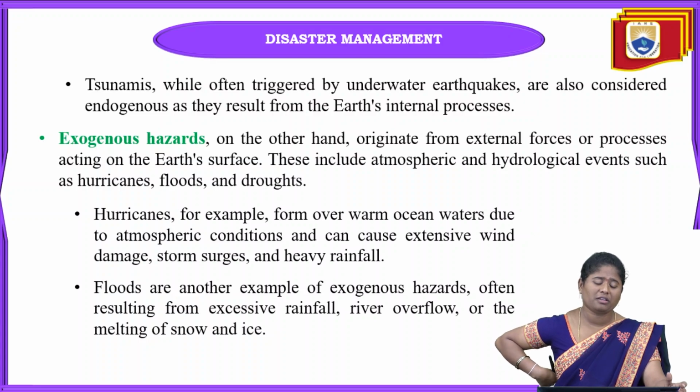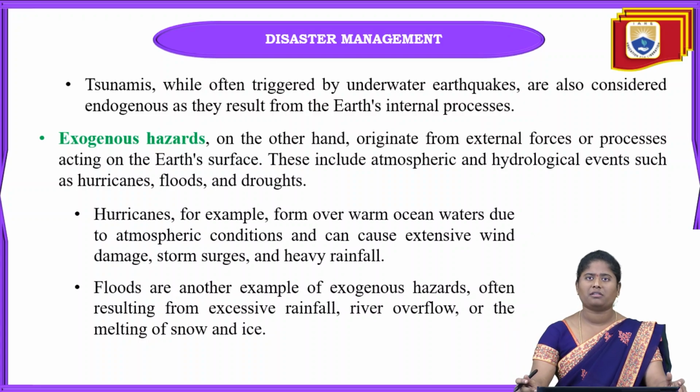And the next one is exogenous hazards. These exogenous hazards are nothing but the earth's external processes. They can occur on the earth's surface. On the earth's surface, these exogenous hazards or disasters can be observed.